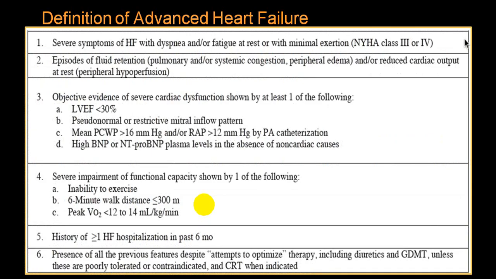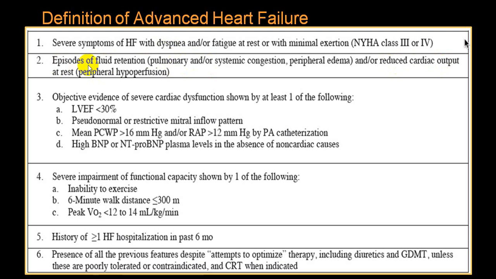This is called advanced heart failure, where your clinical symptoms and signs are severe enough. Usually it is NYHA class 3 and class 4, or according to ACC, the C and D groups. There is fluid retention in the lung, which we call pulmonary congestion or pulmonary edema.